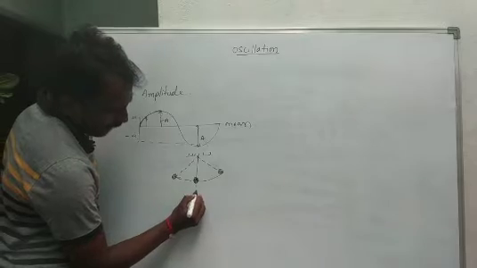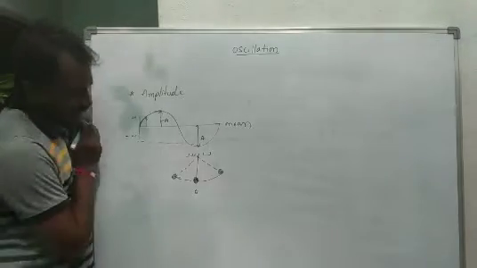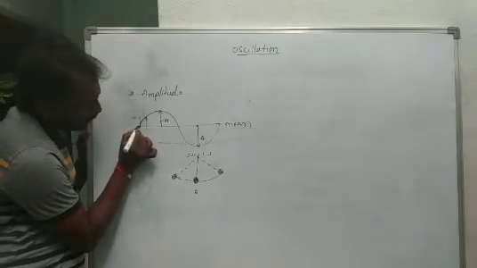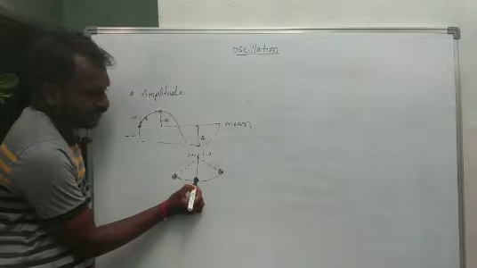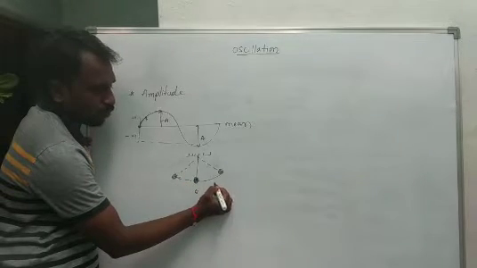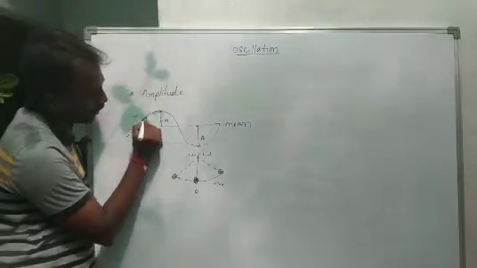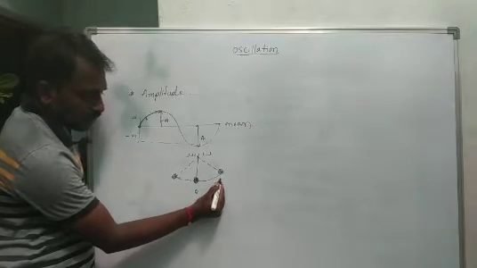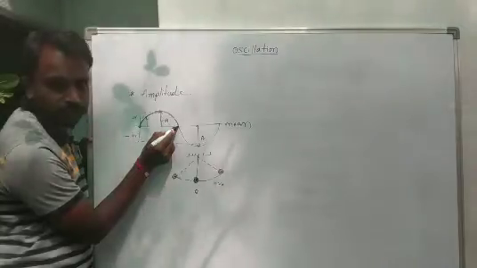The mean position value we always consider as 0. Why? Initially, the pendulum is at the mean position. When you apply force, it reaches the positive extreme position. Afterwards, it comes to the equilibrium position, that is the mean position.